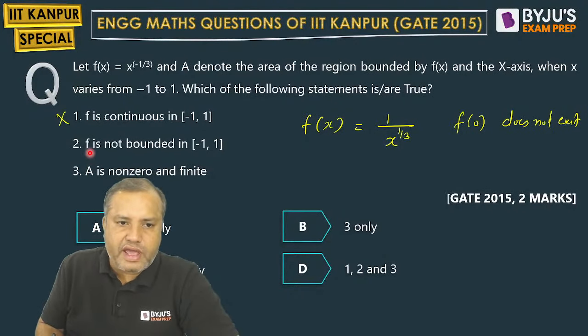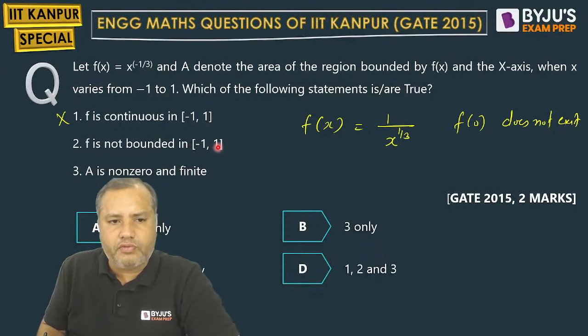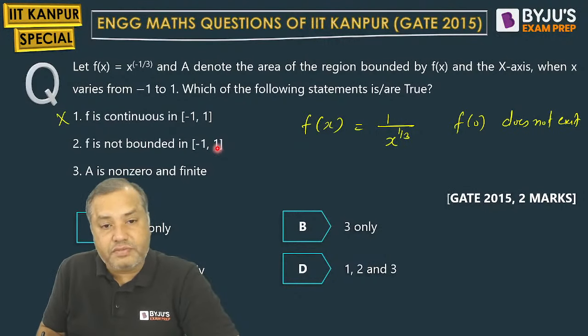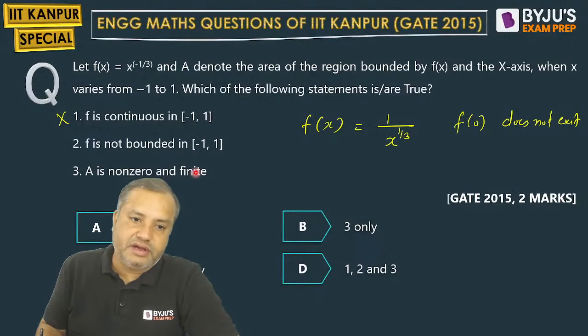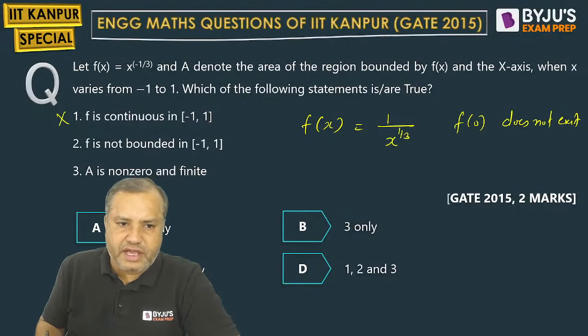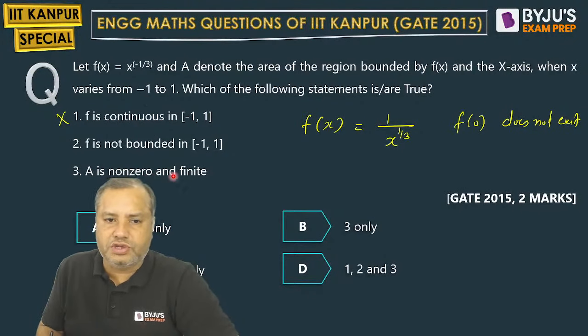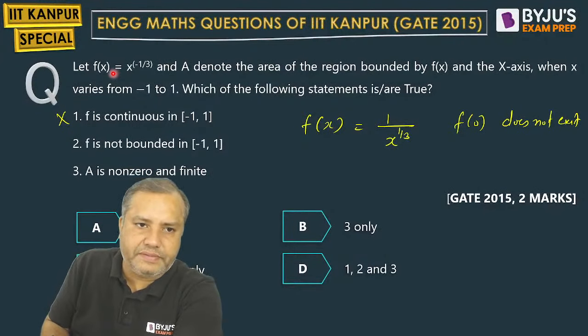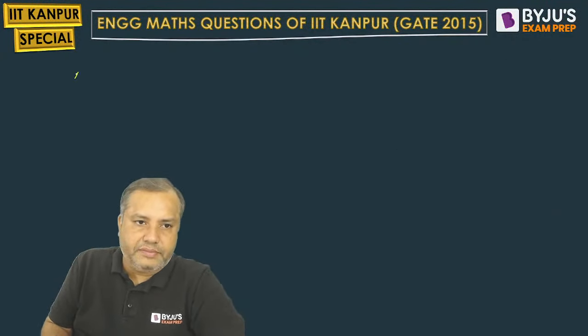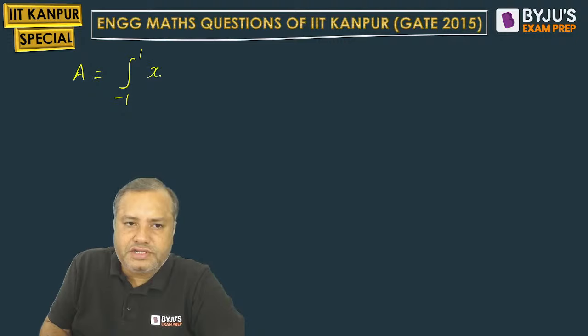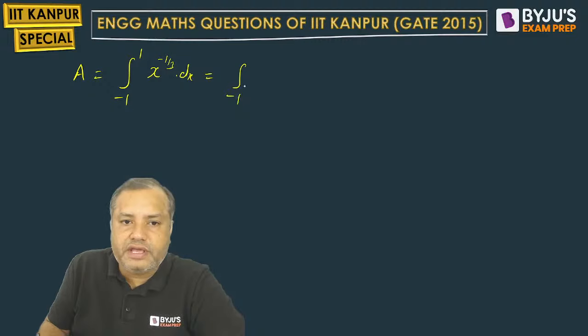Okay, f is not bounded in minus 1 comma 1. In the interval minus 1 comma 1, f is bounded or not, just check with the integration. So they are mentioning that area under the interval minus 1 comma 1 is non-zero and finite. Let us calculate A. Integration from minus 1 to 1, our function is x to the power minus 1 by 3. We know that there is a discontinuity at 0, so we are breaking this in two parts.